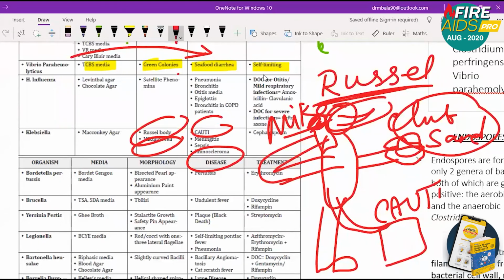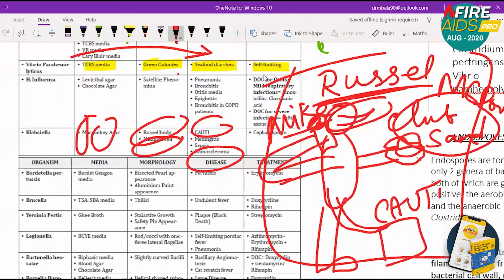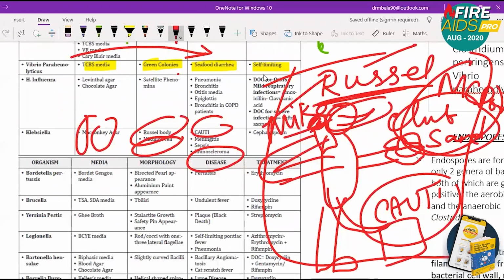So these are very important. The club sandwich that he is having is from McDonald's. McDonald's club sandwich, that is MacConkey agar. If you remember this picture, you will be able to make out Klebsiella. Russell, Mike, McDonald's club sandwich, that is MacConkey agar, catheter associated UTI, and rhinoscleroma. I hope this picture will be helpful for you to crack this Klebsiella MCQ.